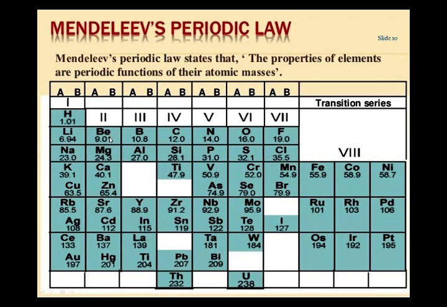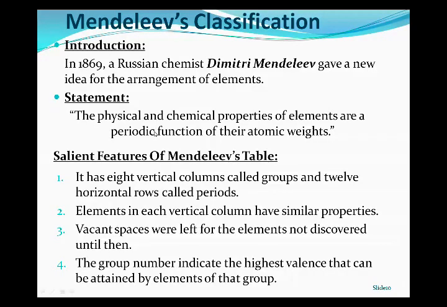The elements present in a group, when we go from top to bottom, will all have similar properties. According to Mendeleev, down in a group, all the elements will have similar properties. And the next point is that elements in each vertical column have similar properties. It is explained by vacant spaces that were left for elements not discovered until then.